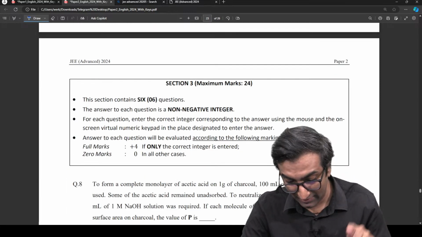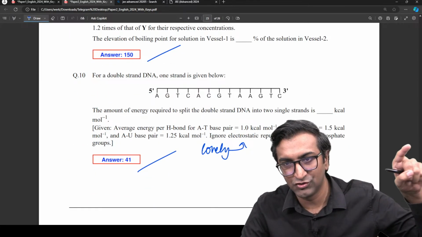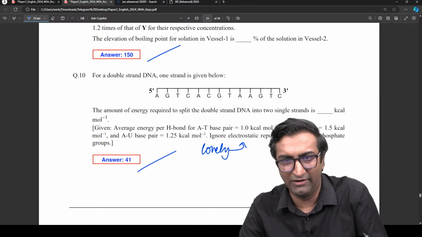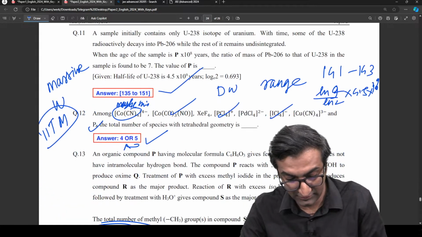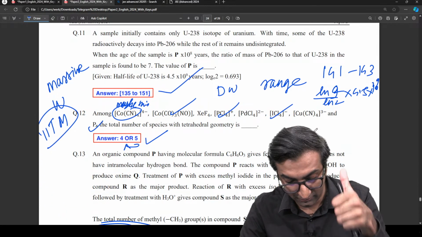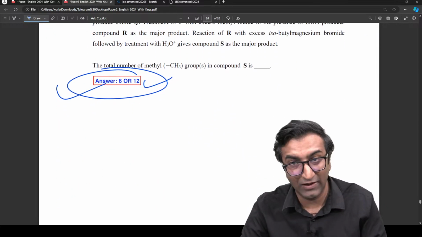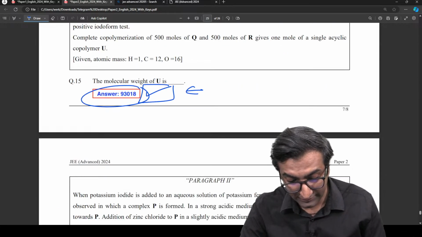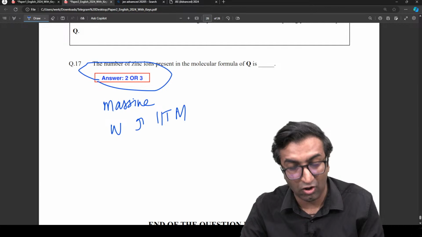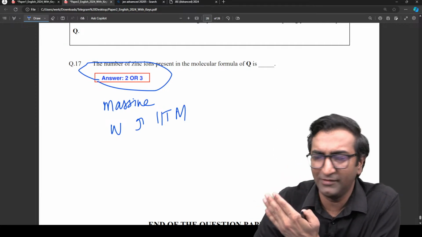ये वाला भी उन्होंने A हटा दिया. Although all these institutes have been saying A was right, but we are like, no, A is not right. Doesn't matter. यहाँ पे broad range दिया है, big win. Here it is 4 or 5, again a big win. 6 or 12, again a big win. So you see, they've been so nice on all of these things. So nice, but they're doing their job and doing it really well.